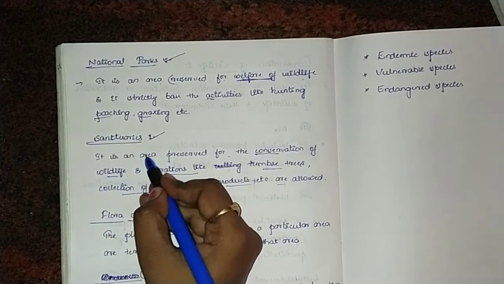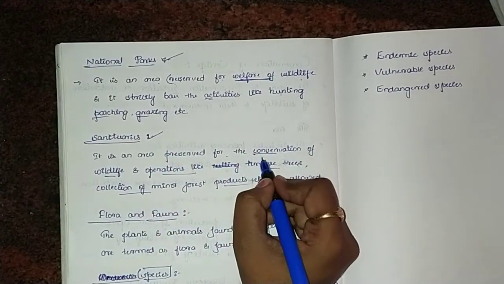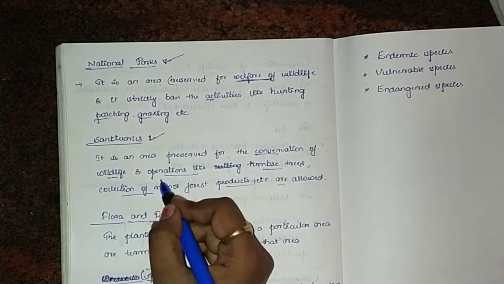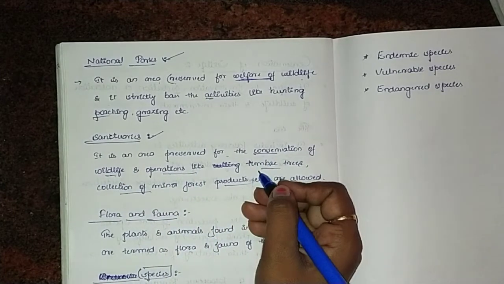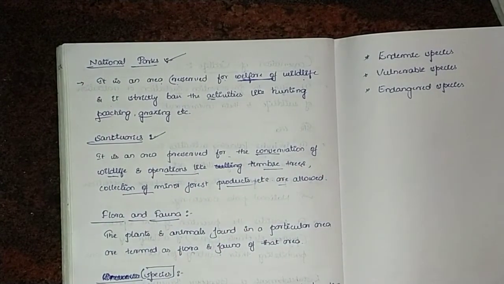It's an area preserved for conservation of wildlife, and operations like timber trees collection and minor forest products collection are allowed in sanctuaries. This also comes under the conservation of wildlife.